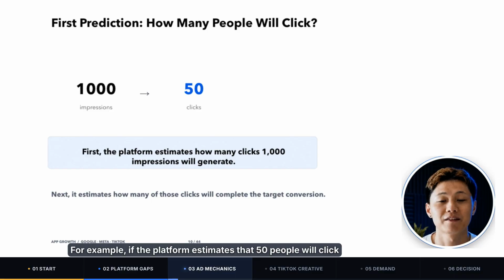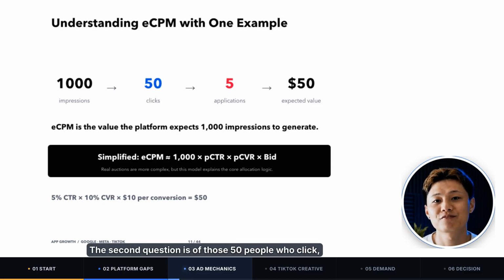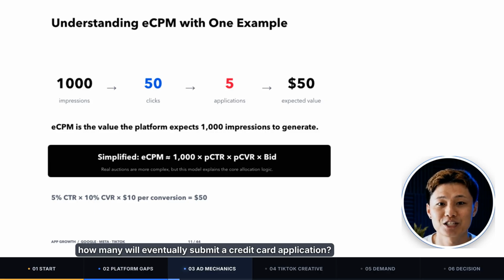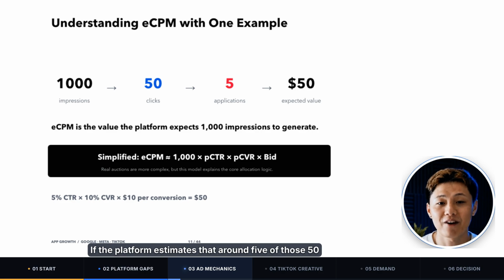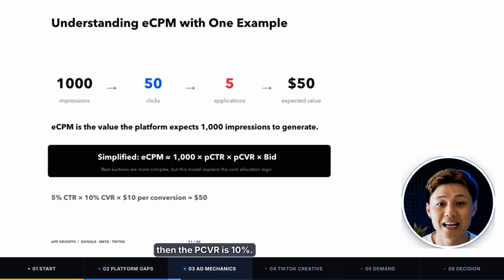For example, if the platform estimates that 50 people will click after 1,000 impressions, the predicted CTR, or PCTR, is 5%. The second question is, of those 50 people who click, how many will eventually submit a credit card application? That is PCVR, the predicted conversion rate. If the platform estimates that around 5 of those 50 people will submit an application, then the PCVR is 10%.